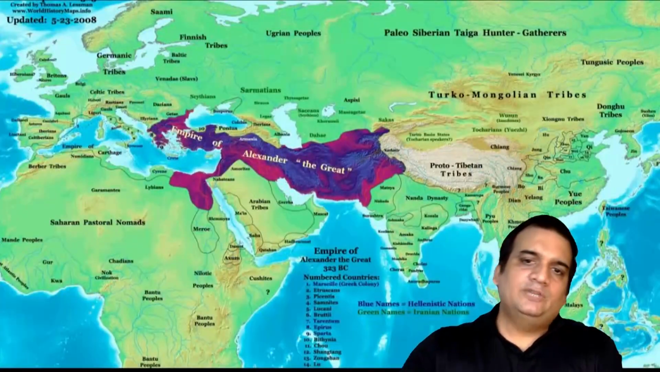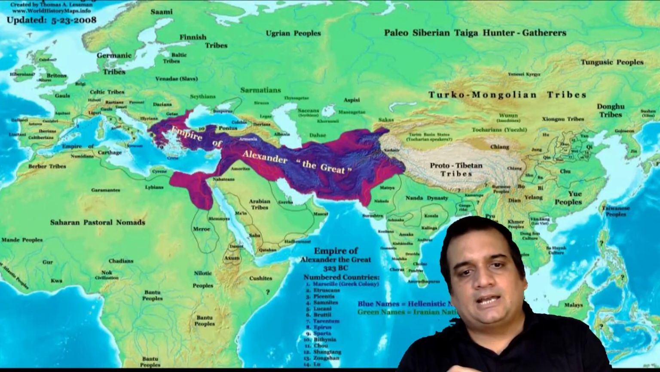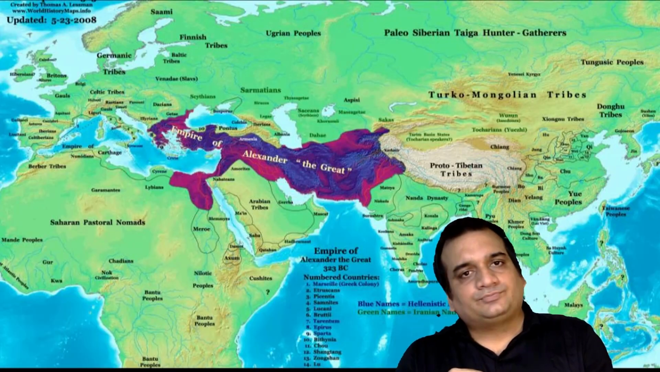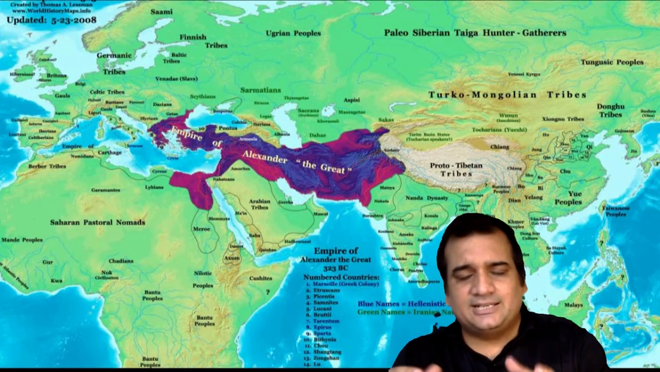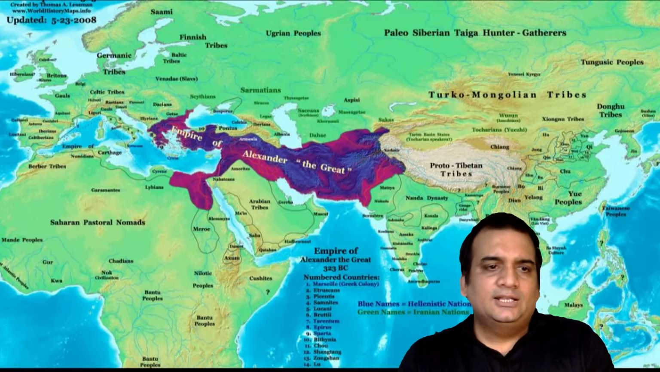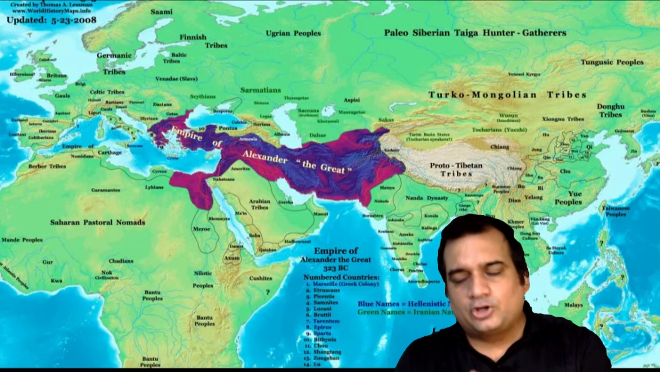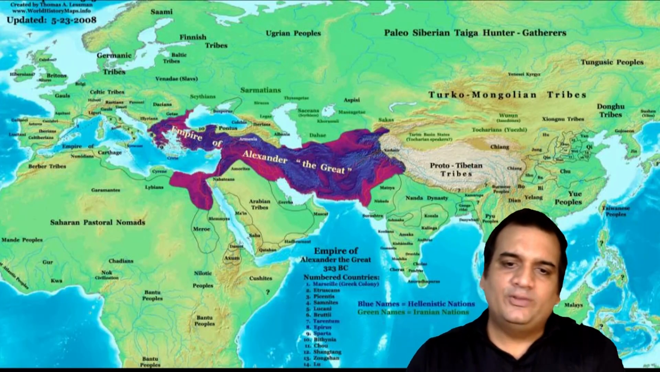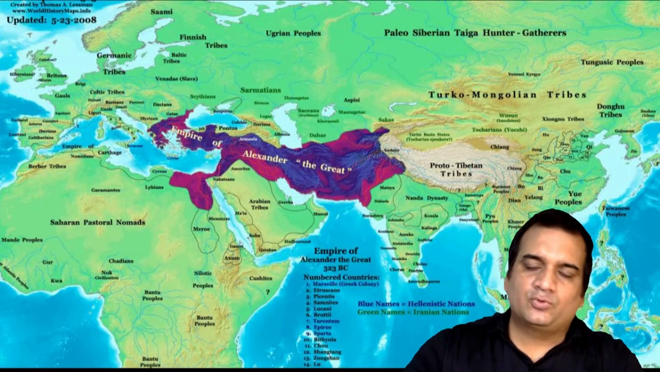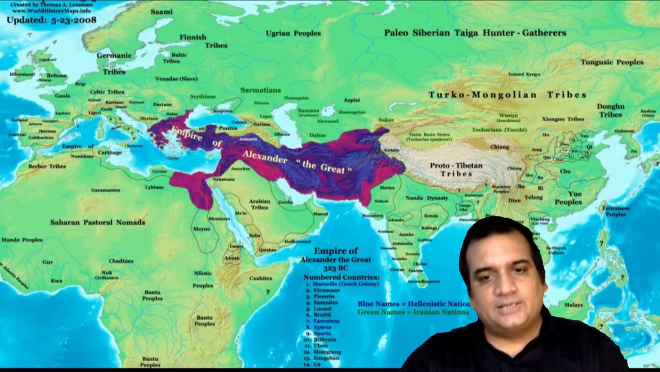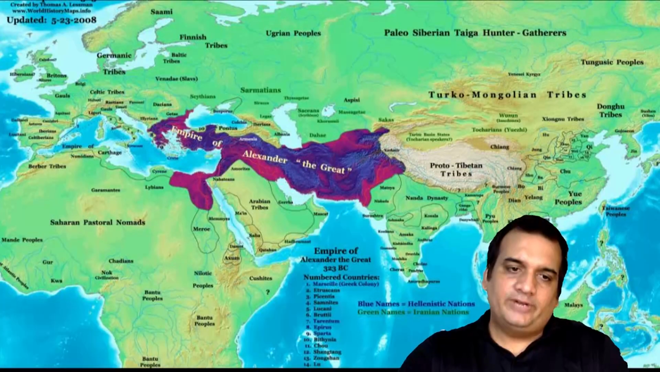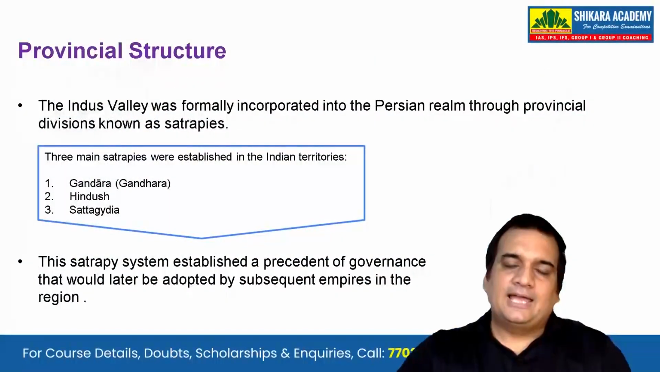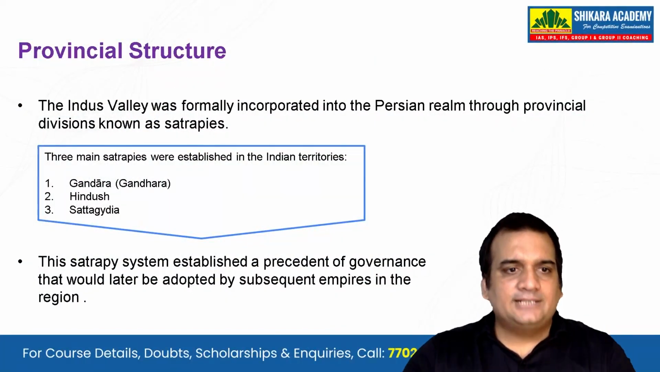So you will see what will happen after this: Alexander the Great. Till Alexander the Great's time, this Achaemenid Empire for almost 200 years will rule the parts of India which was annexed by them, and after Alexander the Great comes, he invades, he will defeat all of them, and then a new era will start. So let's see the provincial structure.